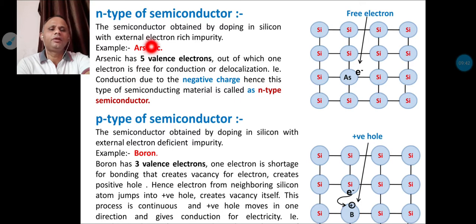That means if we dope the impurity arsenic in silicon, the material we get is called N type of semiconducting material, because arsenic has 5 valence electrons. Out of 5, 4 are coordinated with silicon and 1 electron is free to move for conduction, and that means conduction is due to the negative charge. Hence this type of semiconducting material is called N type. N stands for negative. N means we should dope an electron rich impurity, for example arsenic.